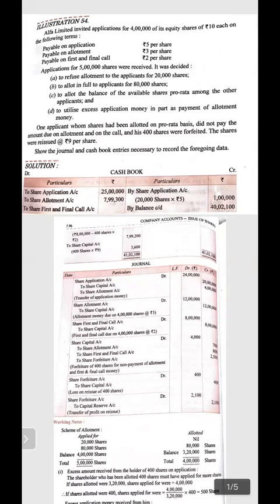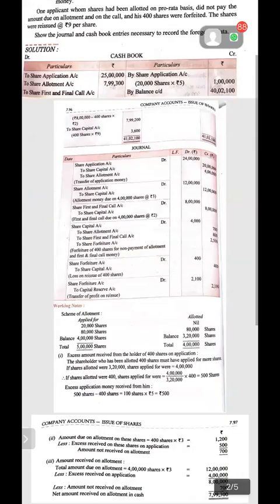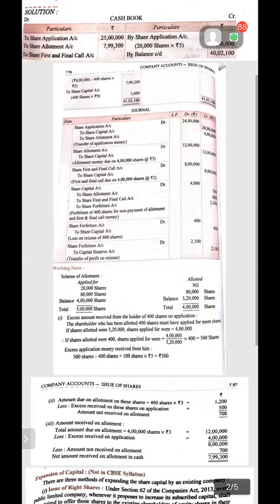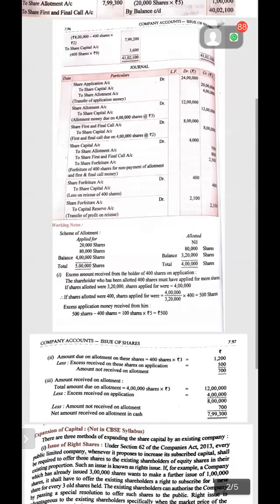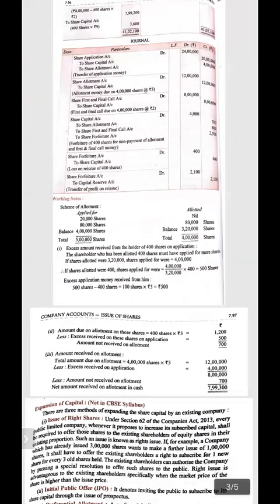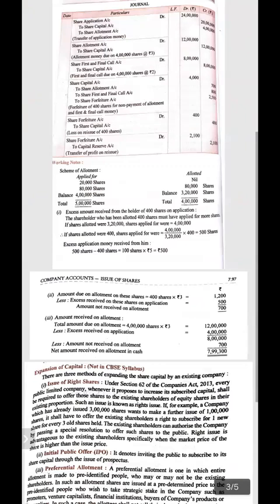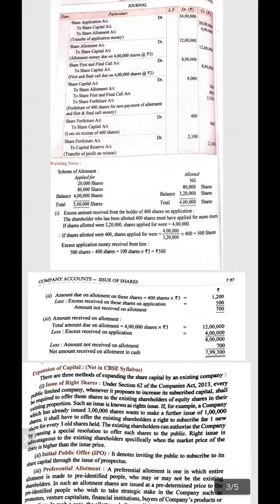It is one of the most important points that you have to keep in your mind, because students usually make mistakes in this type of point also. Let's come to the working note first, then it will be more clear to you how the amount is to be calculated. See, in the working note, 20,000 shares have been given nil, rejected completely. 80,000 shares have been given full allotment, that is 80 to 80. Then 4 lakh shares have been given 3 lakh 20,000 shares, which I have discussed in point C. This working note is to be prepared for point C.